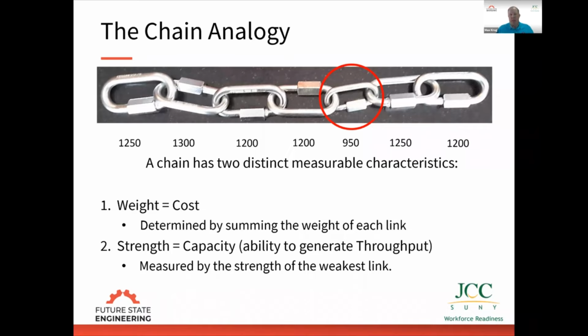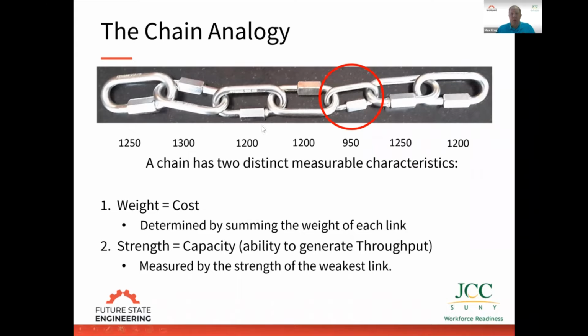How can I strengthen the chain? There's only one way to strengthen the chain, and that's right here: make this link stronger. Any action I take on any other link in the chain isn't going to make the chain stronger, only action on this one. So in reality, I need to get more capacity from that resource. We know that every process can be improved, and improved significantly. So increasing the strength of this link is not that difficult, and we can improve the strength of the whole chain.